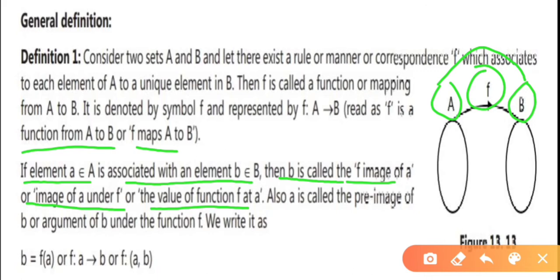Also, a is called the pre-image of b, or argument of b under the function f.